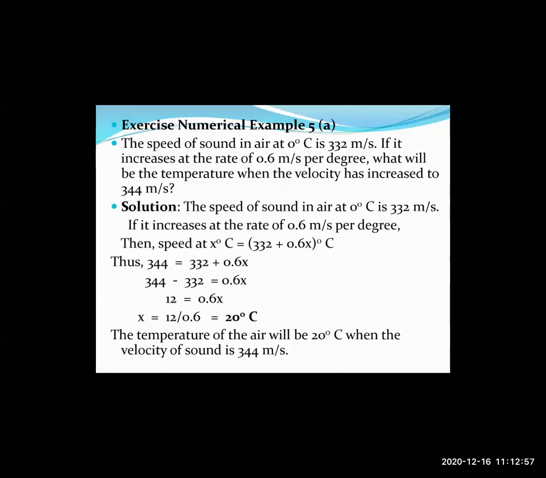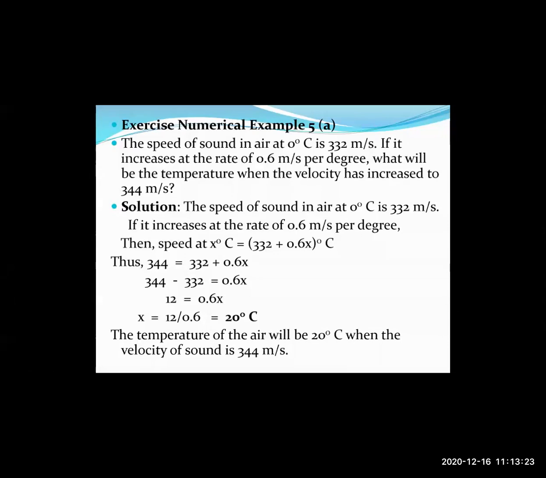The speed of sound in air at 0 degrees Celsius is 332 meters per second. So if it increases at the rate of 0.6 meter per second per degree, then the speed at x degrees Celsius, which means the temperature that we need to calculate, will be equal to 332 plus 0.6 multiplied by x degrees Celsius, right?